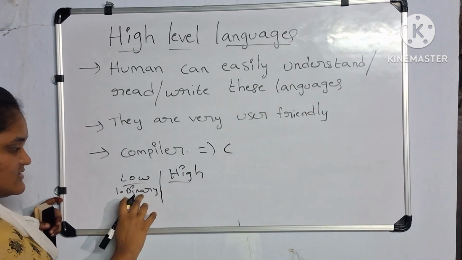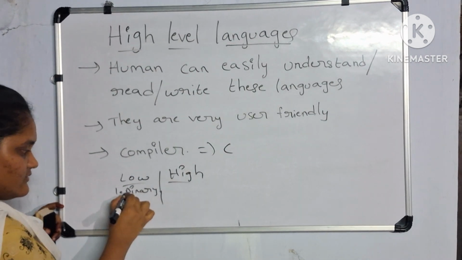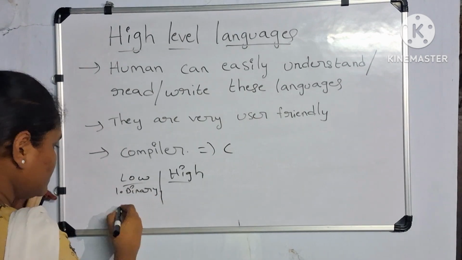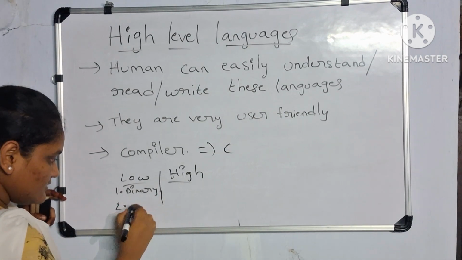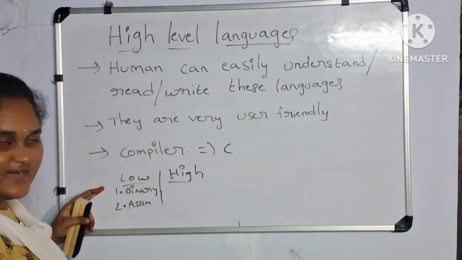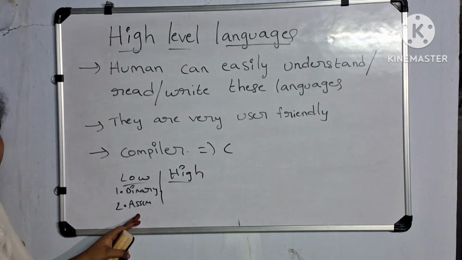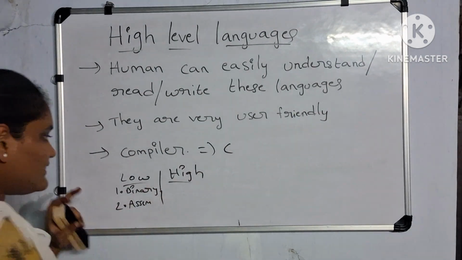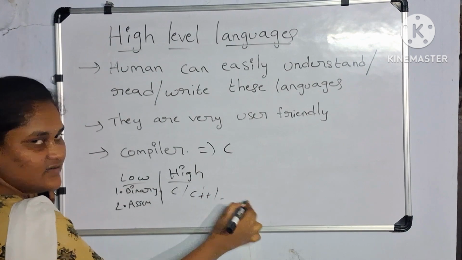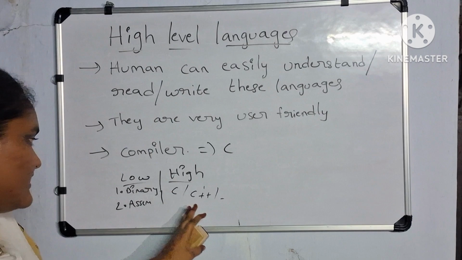This is the only language which computer can understand, and it has only zeros and ones. And assembly language, which is somewhat better than binary language. It has small words, so it is somewhat readable. And high-level languages, C, C++, etc., are the languages which users can understand, which are user friendly.